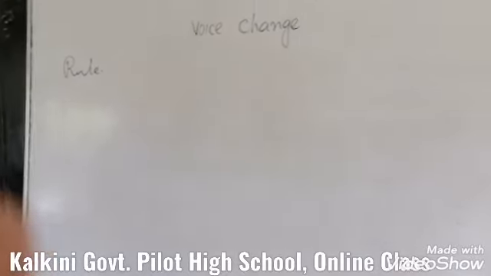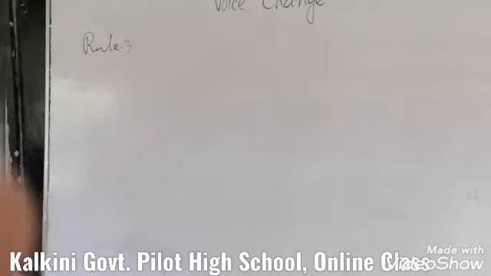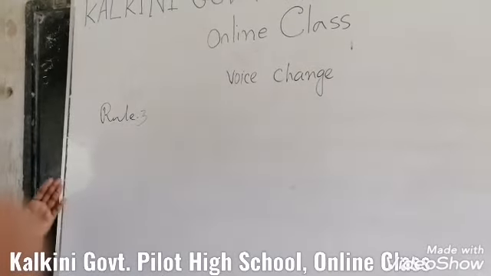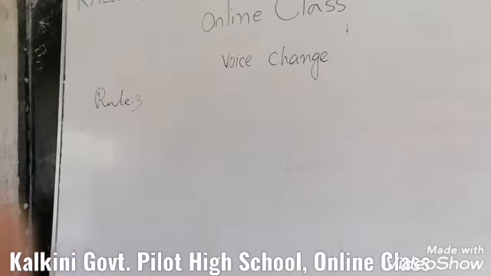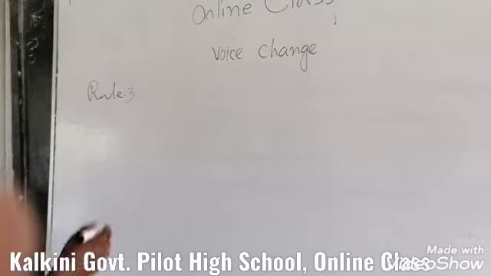Rule 3. Sometimes, my dear students, you may have two objects in the active voice. So, what type of object can you use as a subject?